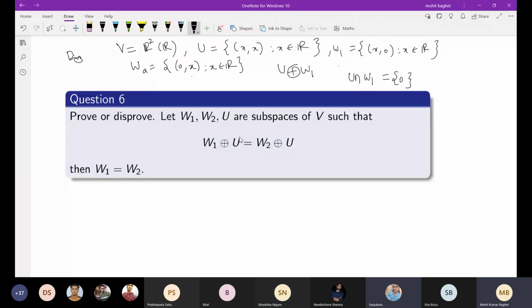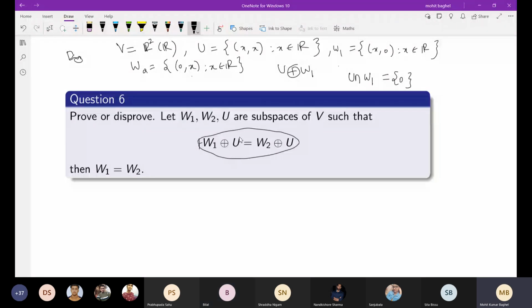Sir, every vector of V can be represented as U plus W1, sir. Yes, sir, it can be represented. But the two are not equal, sir. So for W2, this condition will not be satisfied.